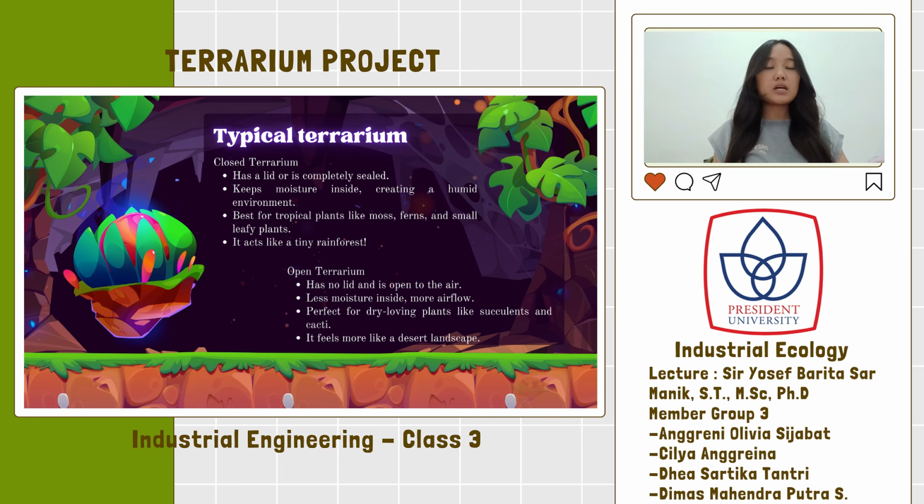Then, there's the open terrarium. This one has no lid, so it allows more airflow and loses moisture more easily. It's great for dry-loving plants like succulents and cacti. You can think of it more like a mini desert landscape.